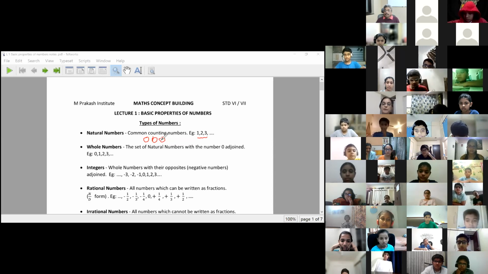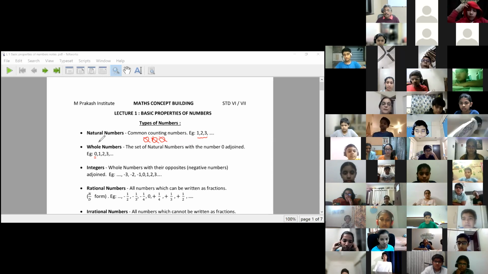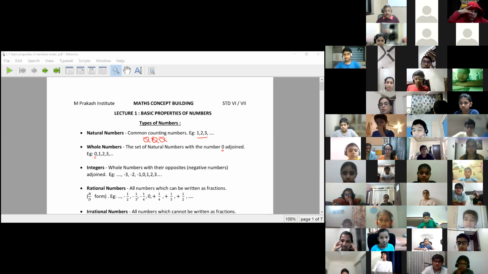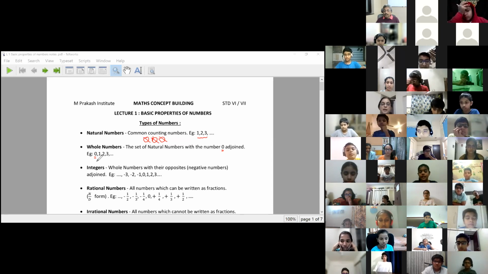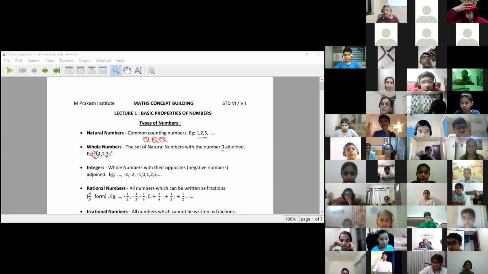Now I have 3 apples and I gave away all the 3 apples to somebody. Then I have no apples. This no was called 0. And to the set of natural numbers, when 0 came, which indicates no value or no number, we got the next set of numbers, that is whole numbers. So what is the difference between natural numbers and whole numbers? Just this 0. Natural numbers plus 0 gives us whole numbers.